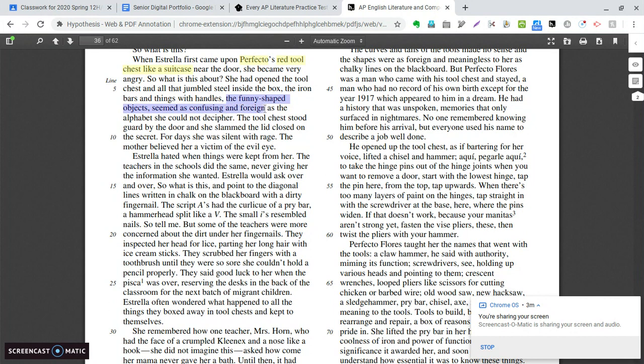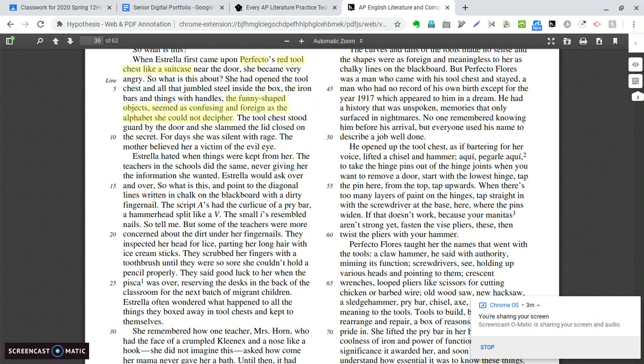So all of that language lets us know that she does not have the terminology to identify these tools. In fact, she compares this through a simile to being like the alphabet she could not decipher. At this point, a detail we can recognize about Estrella is that she probably doesn't know the English language as well, because it's an alphabet she can't decipher, decode.